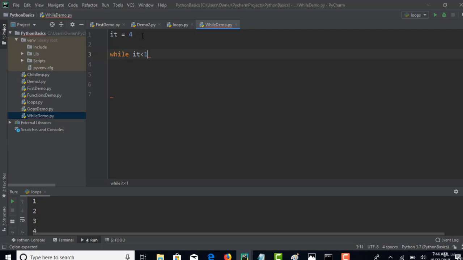So basically, why are while loops used? While loops are used to check a condition. If the condition is true, it will keep on executing the loop whatever we declare. There is no stop until this condition becomes false.